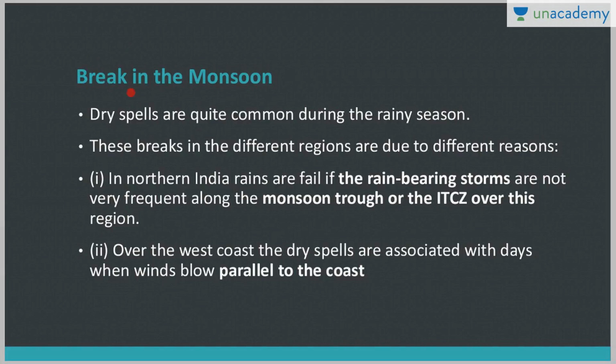Now let's study breaks. There are dry spells during the rainy season, right? These breaks are due to different reasons. One is in North India: rains fail if the rain-bearing storms are not frequent along the monsoon trough or ITCZ. So remember, if the rain-bearing storms are not frequent, then breaks will occur. And the second reason may be over the west coast: if the winds blow parallel to the coast, then also dry spells or breaks in the monsoon occur.